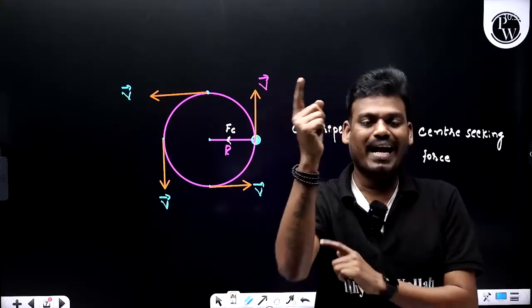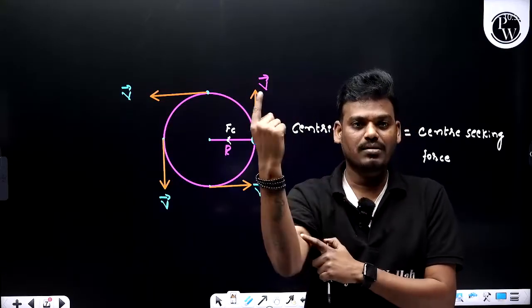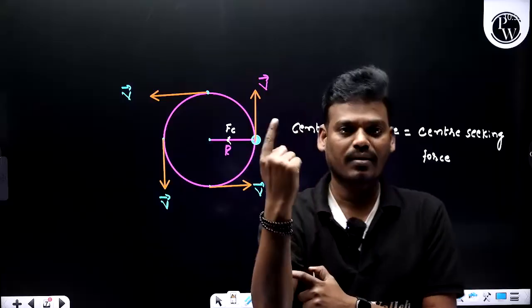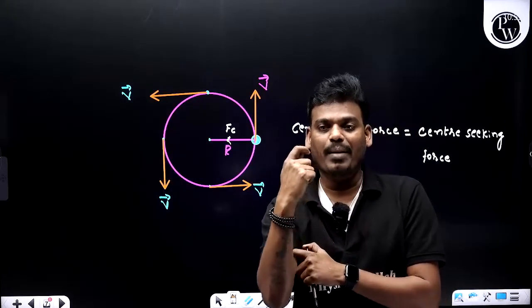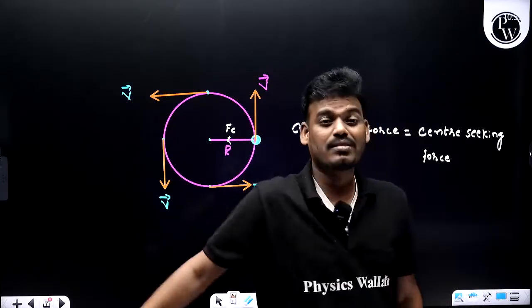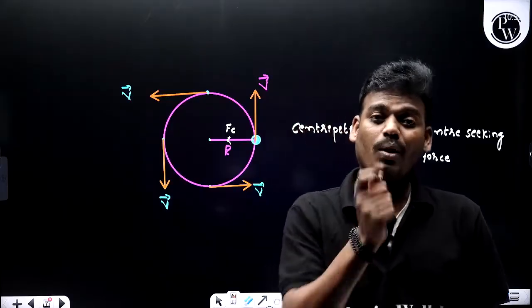That stone will be performing uniform circular motion. If you leave that thread, what will happen? It will move tangentially in a straight direction. Yes or no?